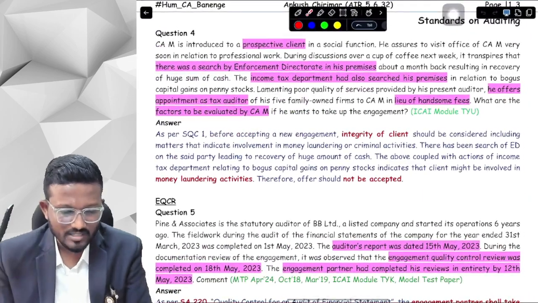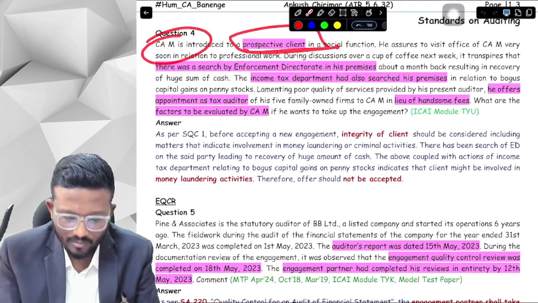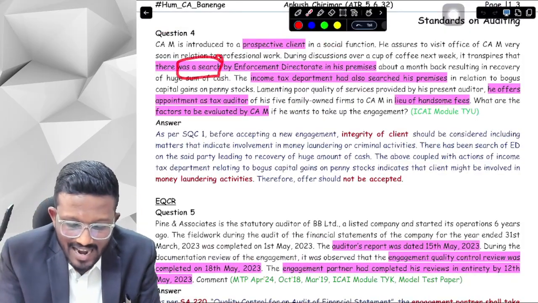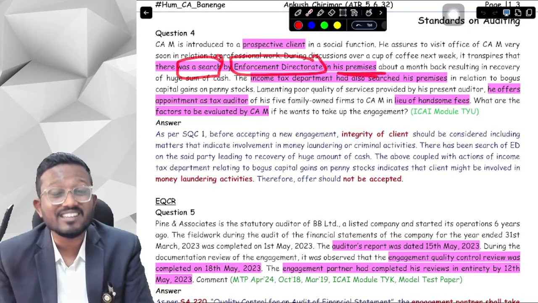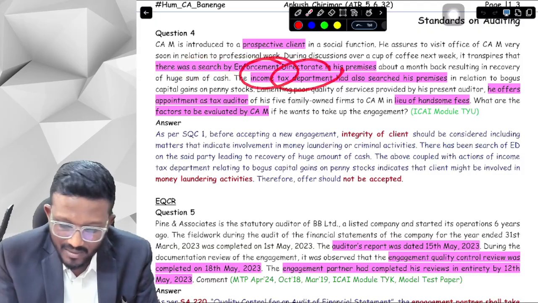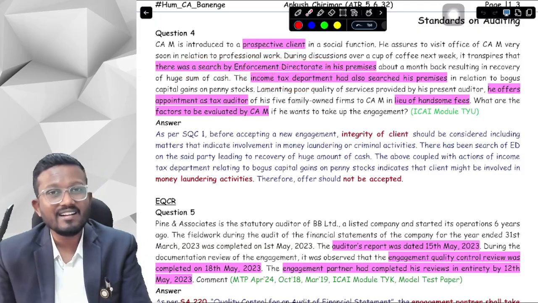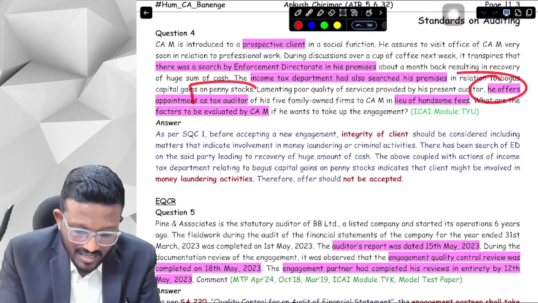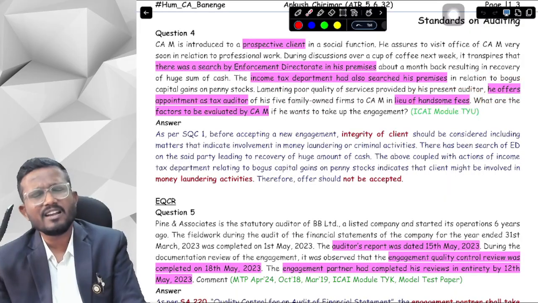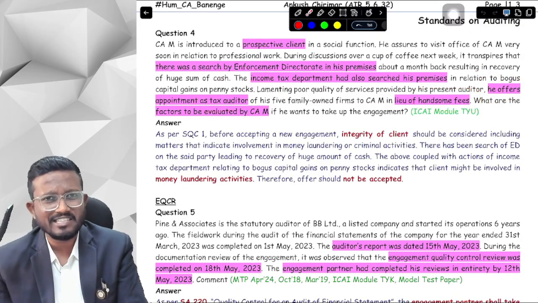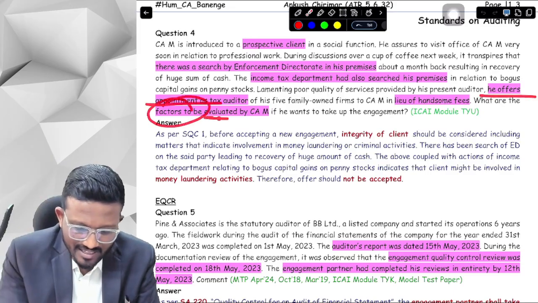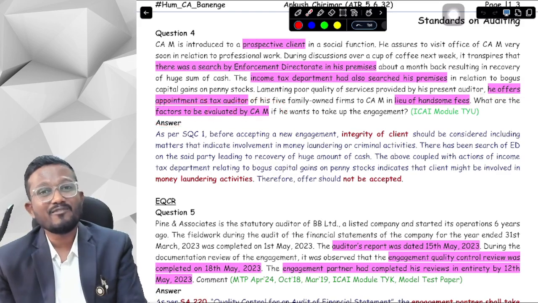Question number 4 says that the CA is introduced to a prospective client. Now in that particular client, there is a search by the Enforcement Directorate. ED has searched the premises of that particular client. Income Tax Department has also searched the premises of that particular client. Now the client has offered me to be a tax auditor in lieu of handsome fees. Handsome fees means a good amount of fees they are offering me to be the tax auditor of that particular client. Now what are the factors that we need to evaluate?